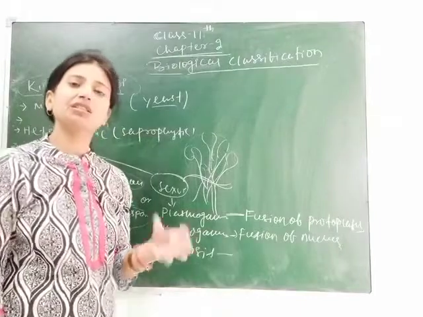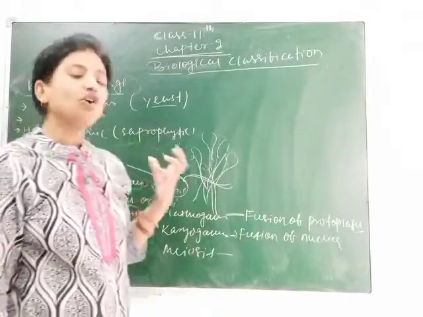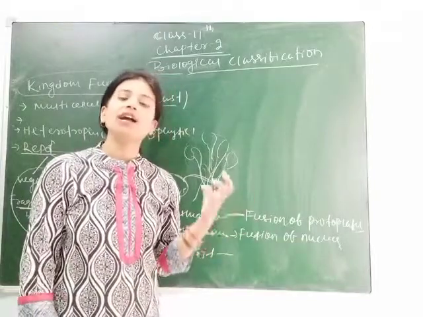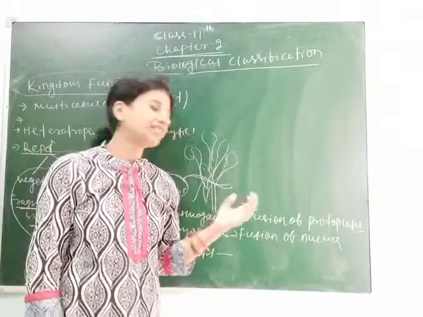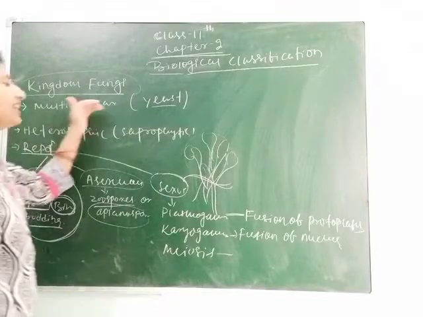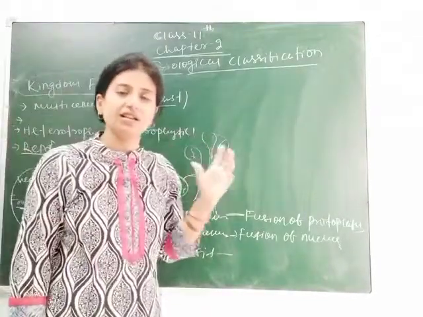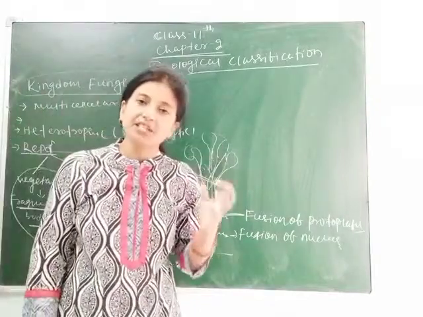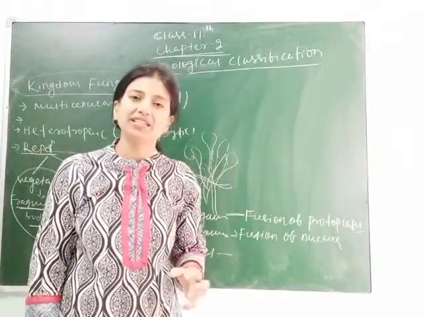Again, meiosis can be seen only in those organisms whose parent body is diploid. So through meiosis, 4 haploid gametes are formed, which are called tetrads. So this is about reproduction, how they reproduce. Students, now this kingdom has 4 divisions. They are Phycomycetes, Ascomycetes, Basidiomycetes and Deuteromycetes.